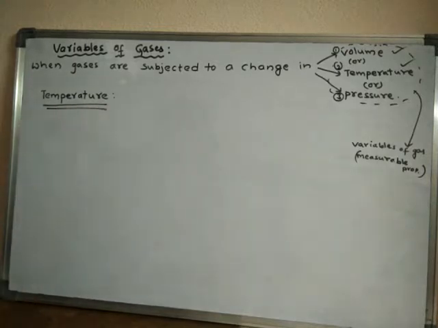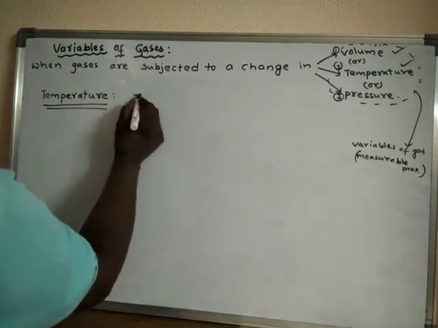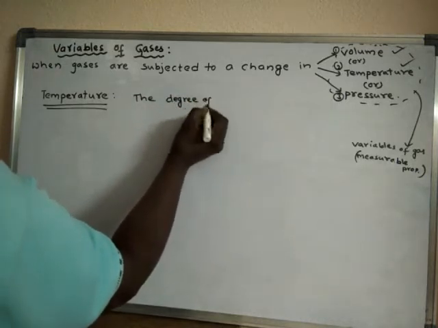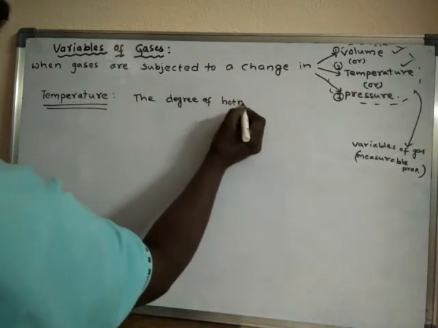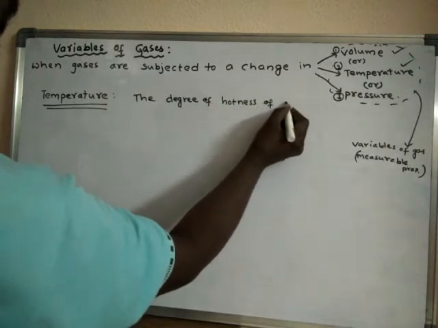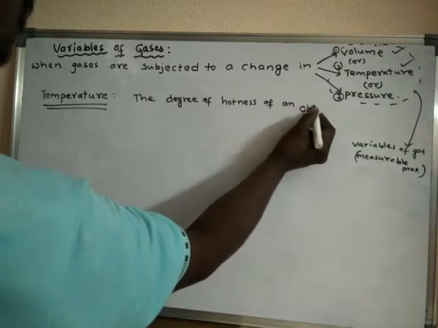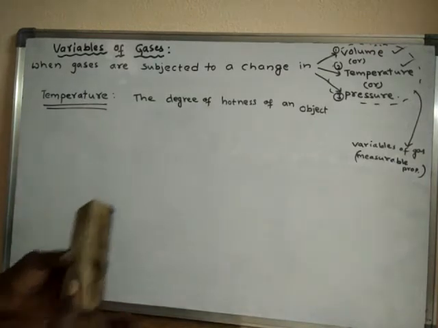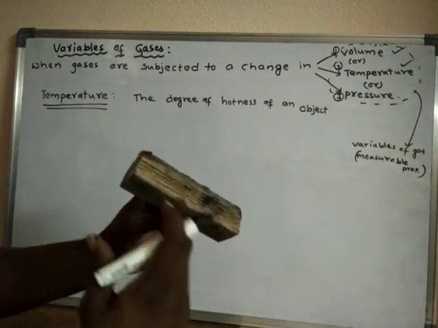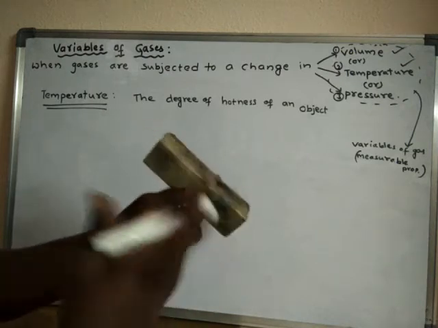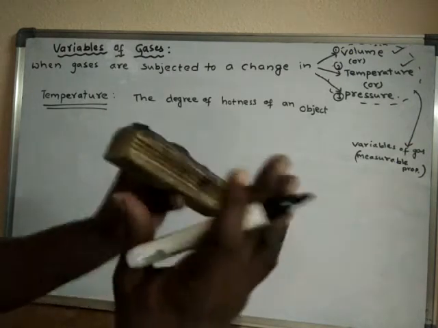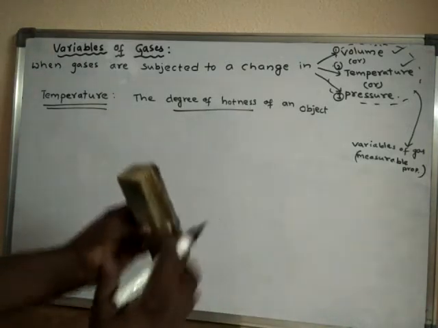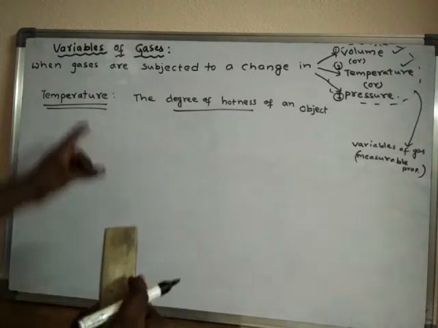Generally, temperature can be defined like this: the degree of hotness of an object, or else the degree of hotness of a body. Okay, any object. Suppose how hot it is. Suppose it is having some hotness. So how much hot it is? That value, degree meaning the value, the value of hotness is called temperature.